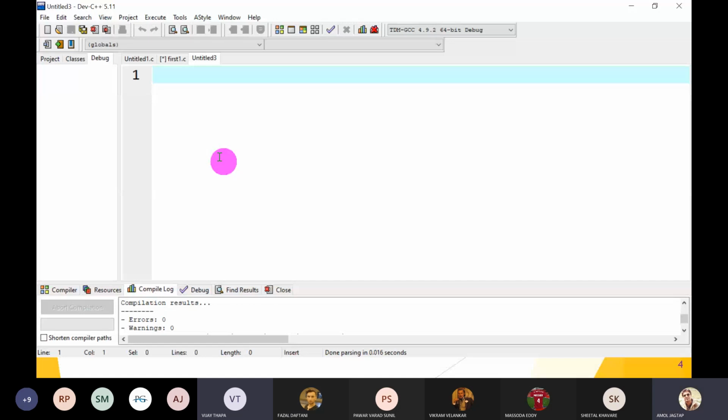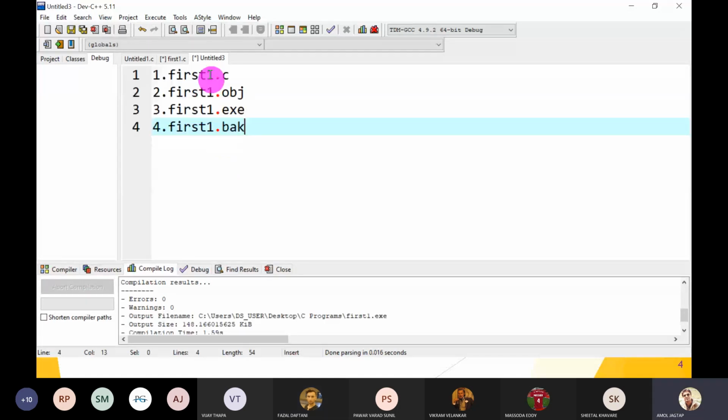Okay, now it is visible. No, sir, the mouse is not moving. It's still in the same place. I mean the cursor, the text on the window. Yeah, the text is visible. First one dot c, first one dot obj. Now it is visible, sir. Yeah, it is the problem of network then. Are other guys having the same problem? Yes, sir. Now it is visible, yes, sir.